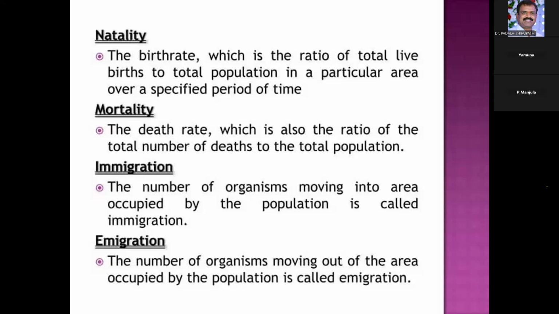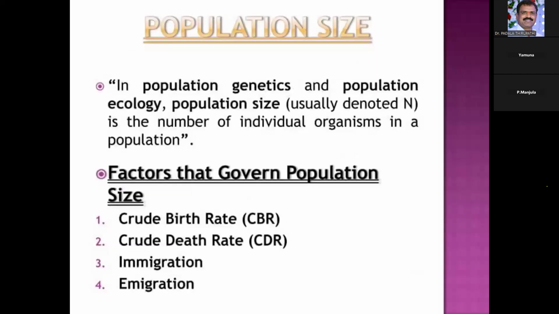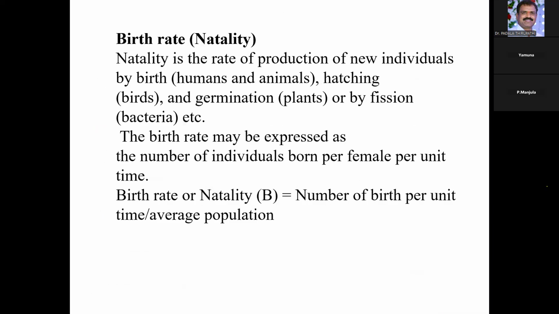So these are the four factors which influence the size of the population. Birth rate and immigration help in increasing the population size, whereas death rate and emigration help in decreasing it.